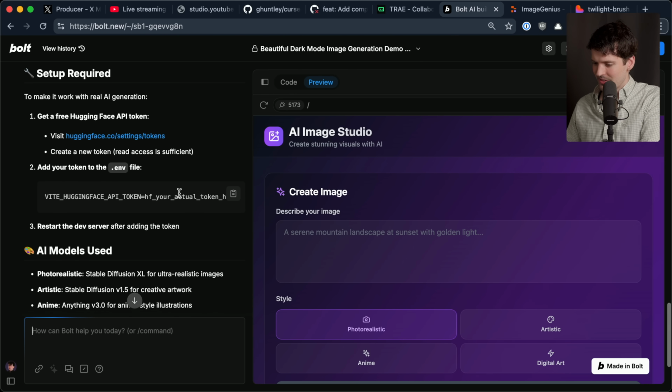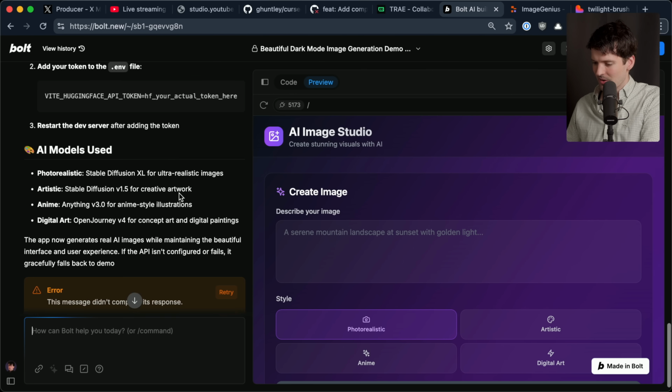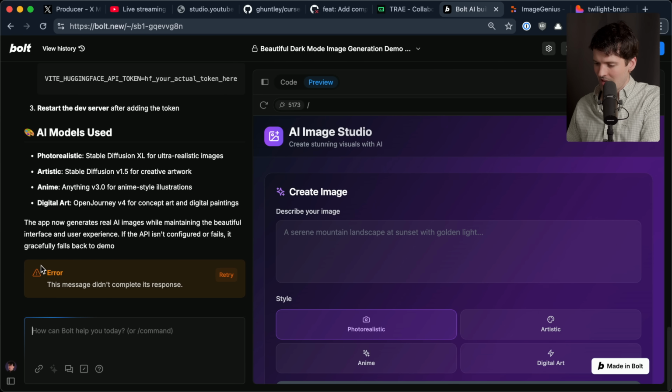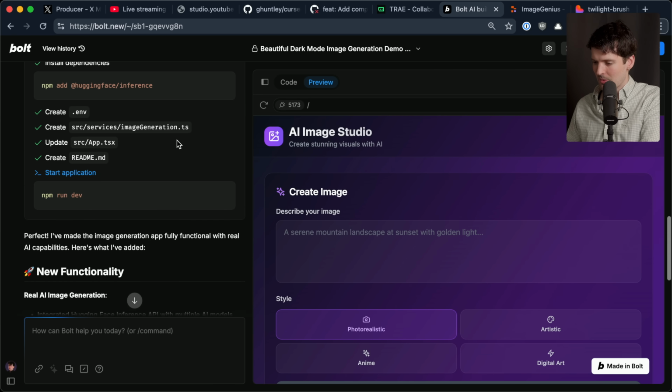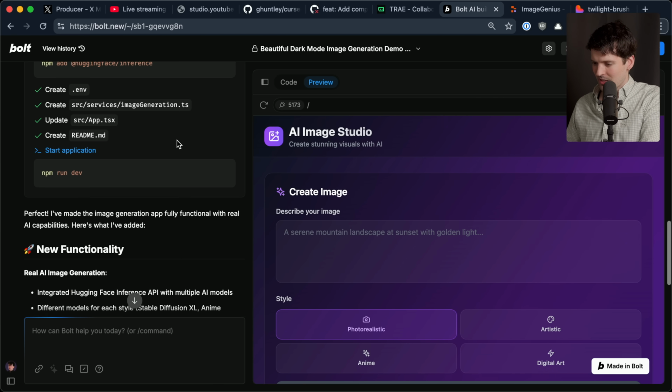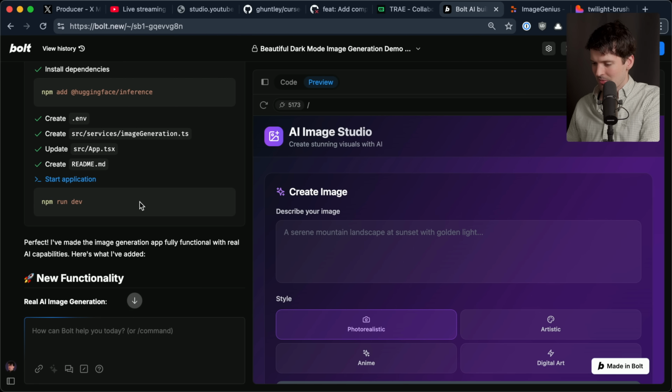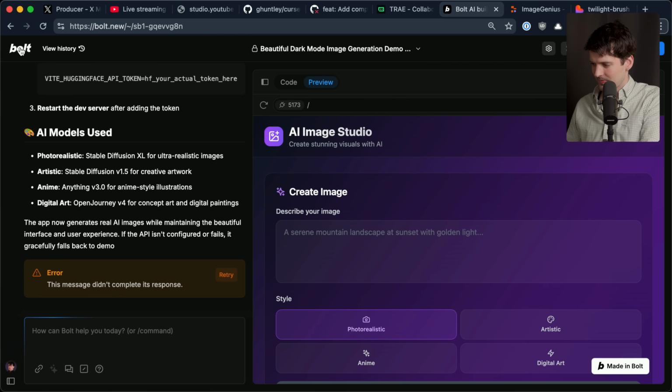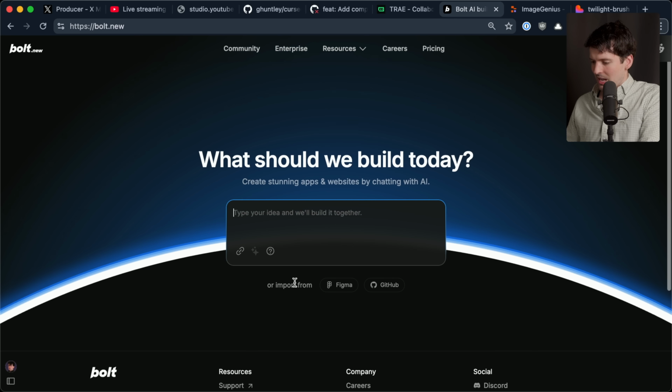Oh no, Bolt. Gotta get a free Hugging Face token. AI models used. Then error. This message didn't complete its response. Oh no. It's also telling me about commands that I can run. It's a little much for a vibe coder.